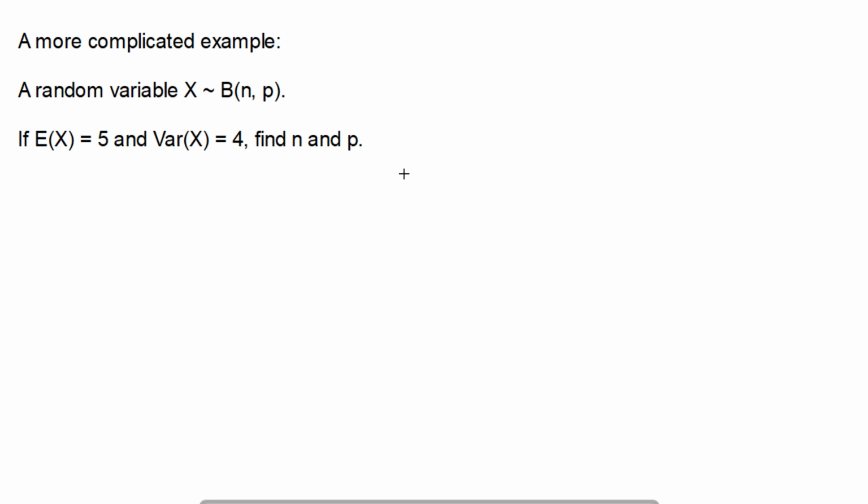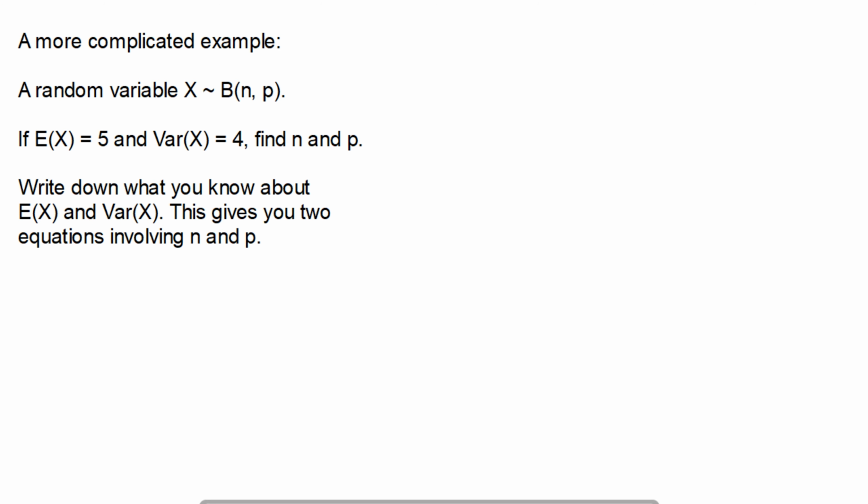Okay, so a more complicated example. A random variable X is distributed binomially with a fixed number of trials and a probability. Now, we don't know how many trials and we don't know the probability. So if the expected value is 5 and the variance is 4, find n and p. What we have to do first is write down what we know about E(X) and the variance of X. This will give us two equations involving n and p.